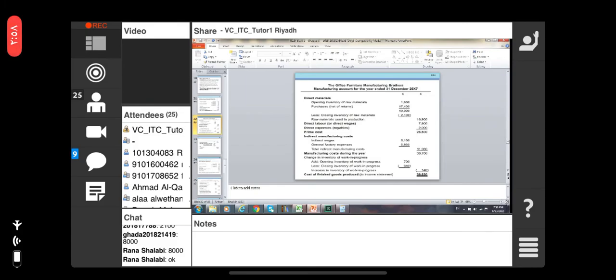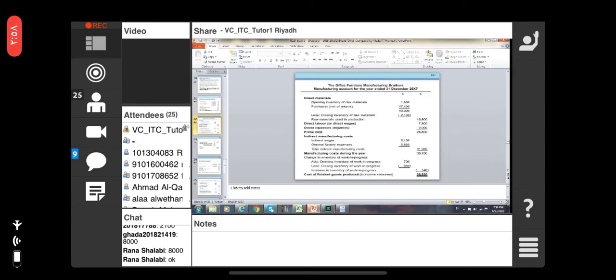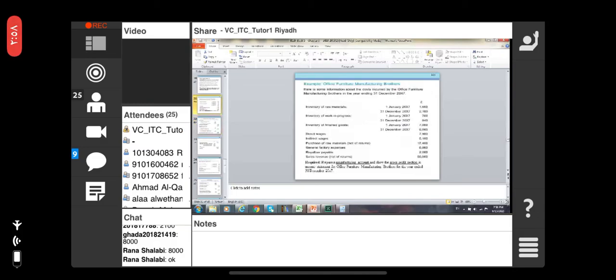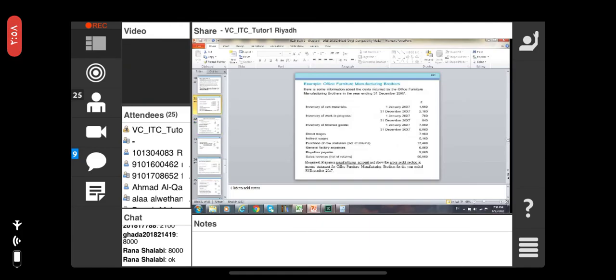Now direct labor. See here the direct wages 7,900. Direct expenses, royalties payable 2,000. Prime cost is now 26,800. Indirect manufacturing cost, right?